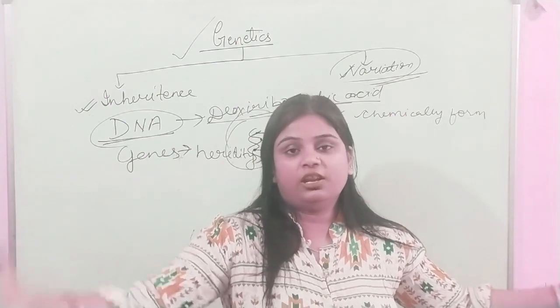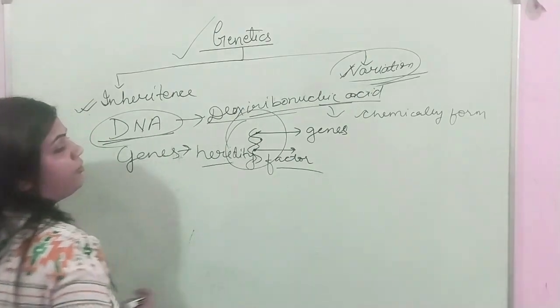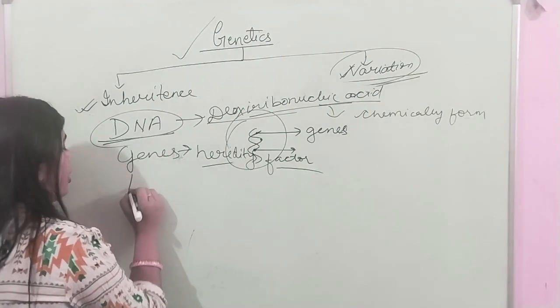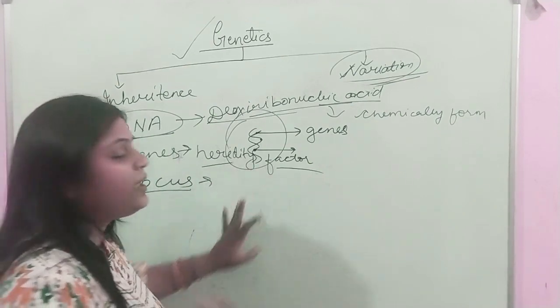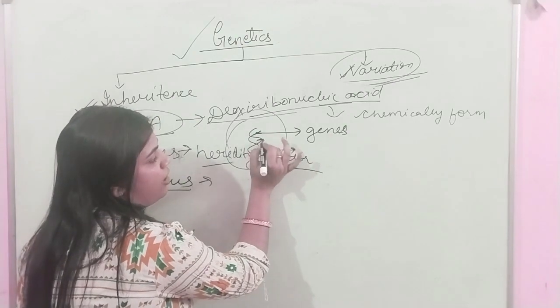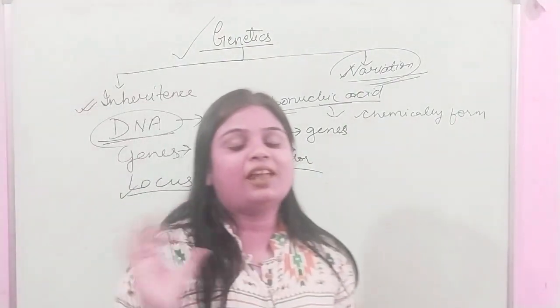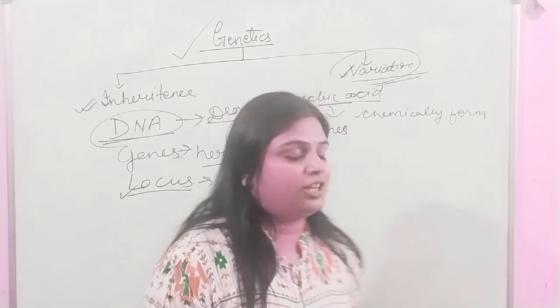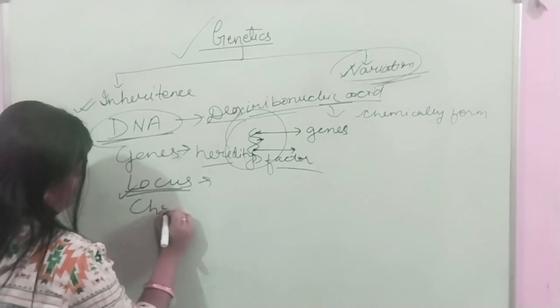Father to progeny, mother to progeny. So this is what? Hereditary factors. Locus. Locus means location. Where the gene is present is the locus. So from locus, understand locus is derived from the word location. So locus is where gene is being present.